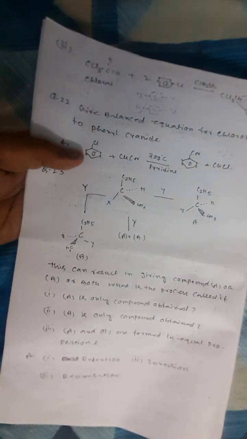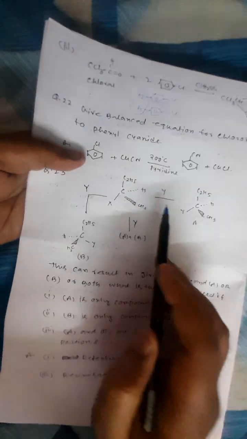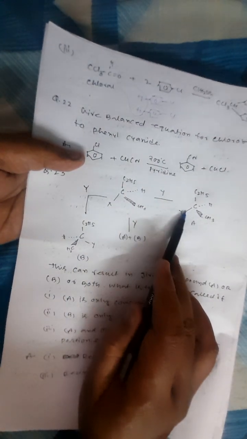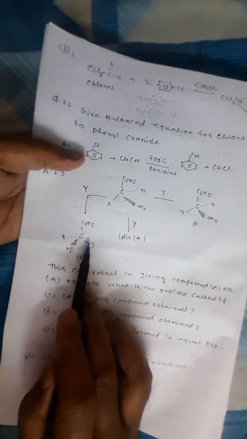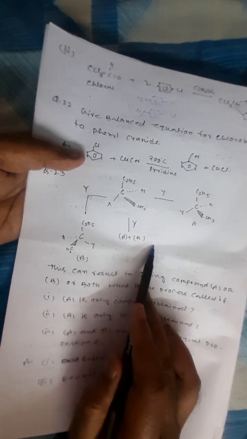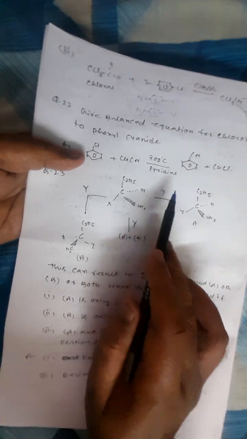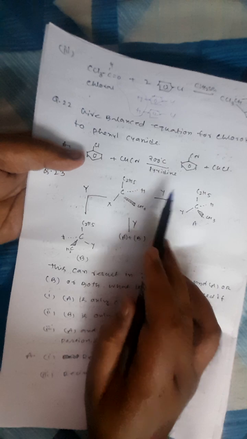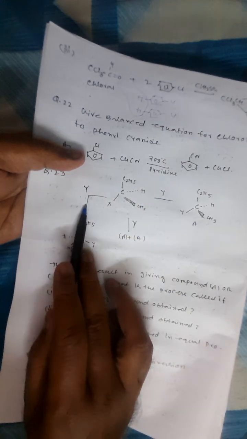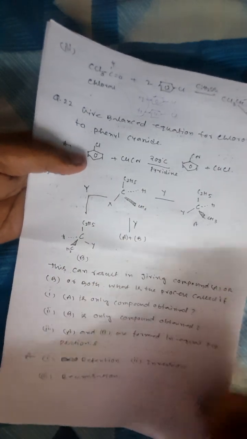They have told you to identify. Again I am telling, here in this compound, where the X is there, see the Y added to the same side, that means retention happens. Where the X is there, Y added to the opposite direction, inversion. If both A and B are there, that means it's a racemization. So first step here, it's a retention. Here it is inversion, and here it is racemization.